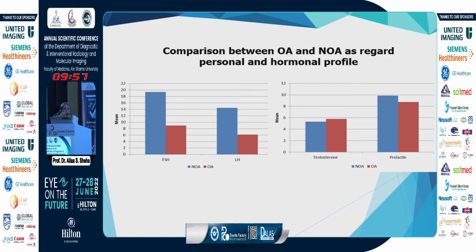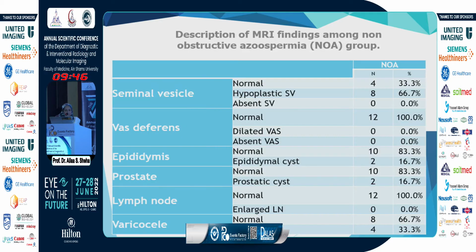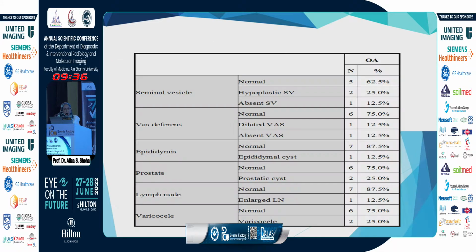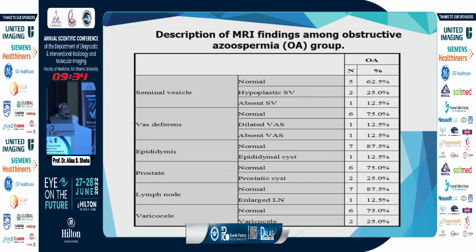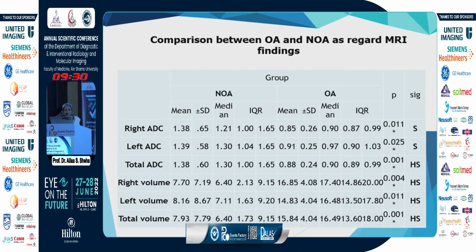Regarding the results, the hormonal profile, of course, with non-obstructive azoospermia, the FSH and LH were higher, the testosterone was lower, prolactin was higher. There were findings among the non-obstructive group. Among them were hypoplastic seminal vesicles and epididymal cysts, prostatic cysts, with also findings among the obstructive azoospermia group. We will go through them with the cases.